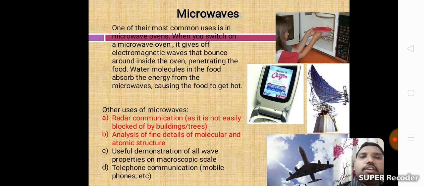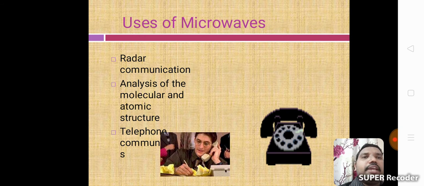Other uses of microwaves: radar communication, as it is not easily blocked off by buildings and trees. Analysis of fine details of molecular and atomic structure. Useful demonstration of all wave properties on a macroscopic scale. Telephone communication, that is mobile phones, use microwaves. These are the main uses of microwaves.